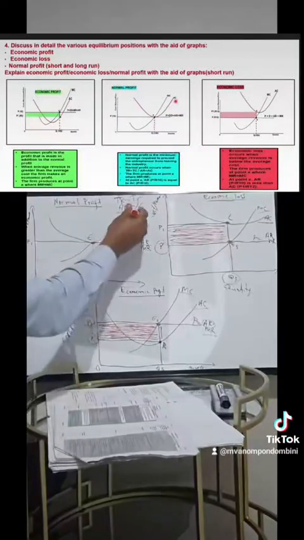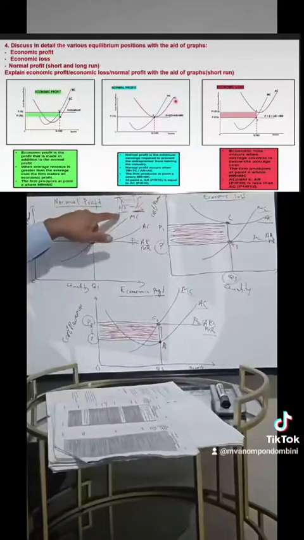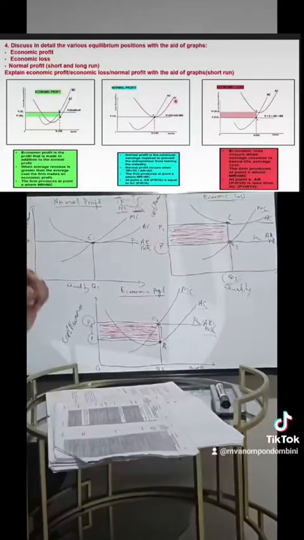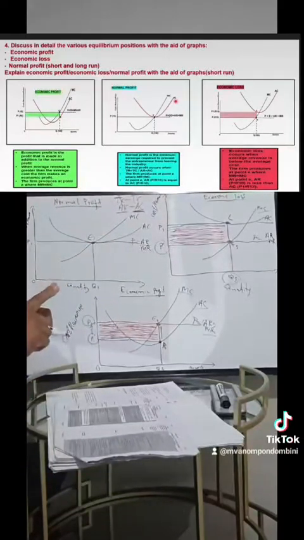Then if ever this curve, the average cost, is above, is greater than the curve, the average revenue, we have made economic loss. Right? Then if ever both of these two curves, they intersect in the same point, in the same quantity, in the same cost or price, that's whereby we can say we have made what we call the normal profit.